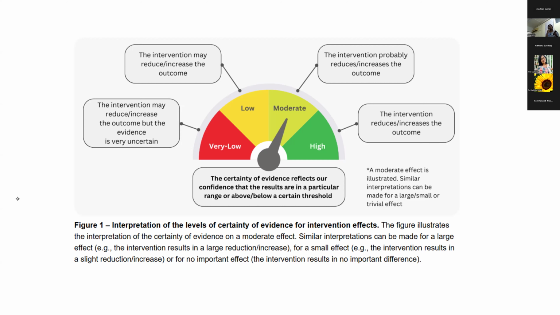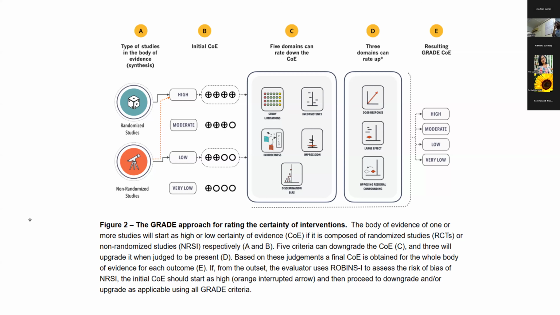If you look at the initial GRADE, you have RCTs and you have non-randomized studies. On the top we have randomized studies, and at the bottom we have non-randomized studies.